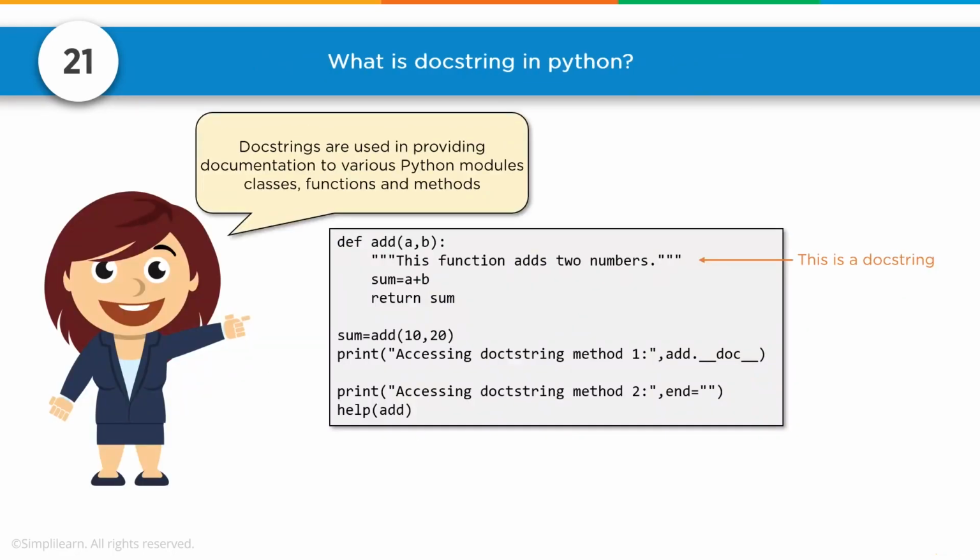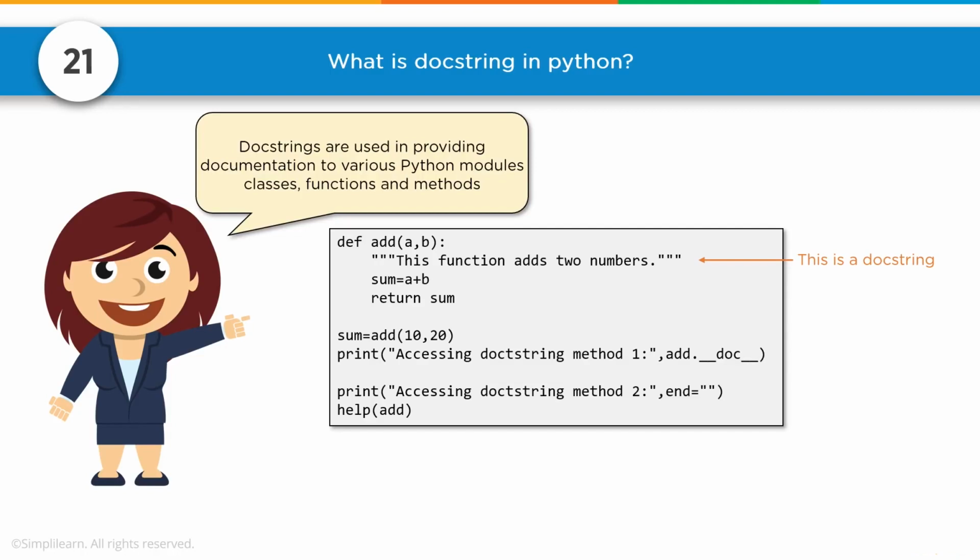What is docstring in Python? Docstrings are used in providing documentation to various Python modules, classes, functions, and methods. And so you can see here we have def for a function, add AB, and this is a docstring. We have the triple quotes on there. You can add carriage returns in that so that you can go multiple lines. And it says this function adds 2 numbers. And then sum AB returns sum.